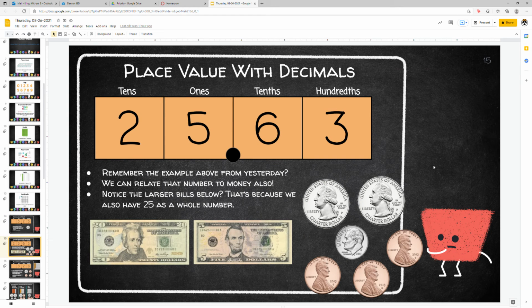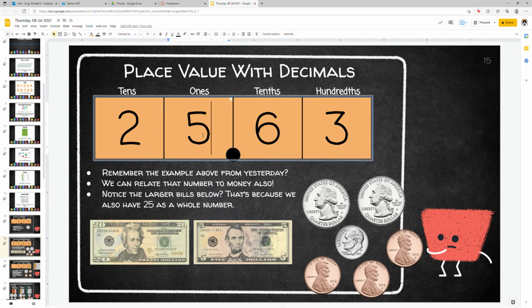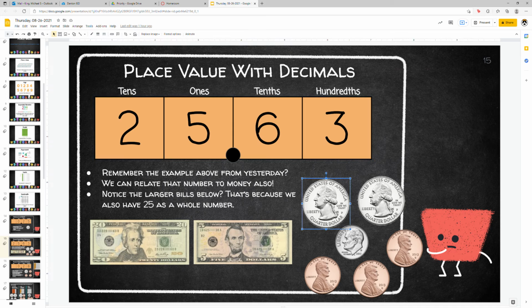On this slide, we've got another number in our place value chart. I've got 25 and 63 hundredths. Remember the example above from yesterday? It's the same number we used. We can relate that number to money also. Notice the larger bills below. I've got a 20 and a 5. That's because we also have a whole number here, right? 25. We could refer to money, $25, or just 25 whole, 25 in general. Then we have some change, right? So here's my decimal point, and then my tenths and hundredths, 63 cents or 63 hundredths, represented by the coins. 2 quarters, 50 cents, a dime, 10 cents, plus 3 pennies, 3 single cents, 63 cents.